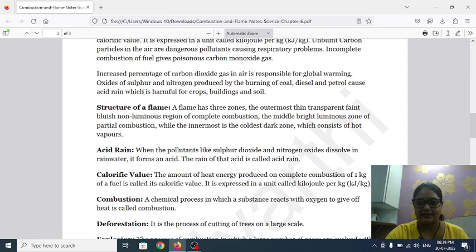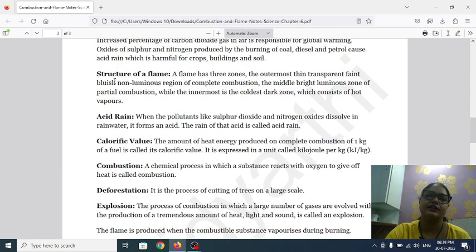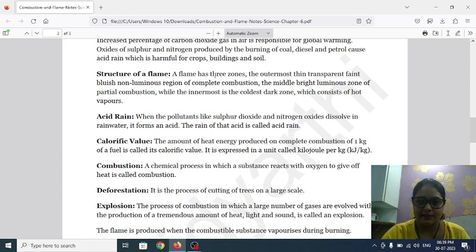As you know, the amount of acid is harmful for the crops, the buildings and the soil too, which loses its fertility. Acid rain damages the plants or greenery, and it can even create irritation, itching or skin-related problems among animals.